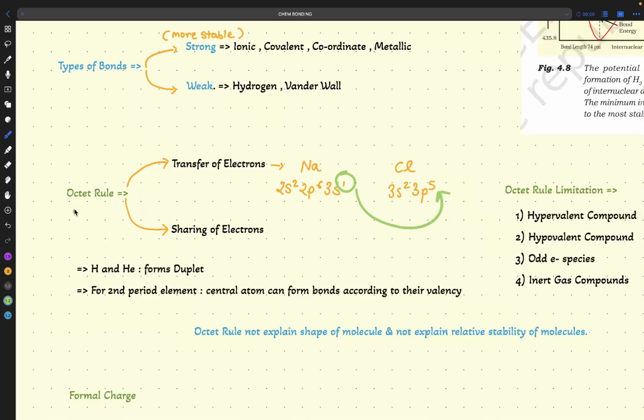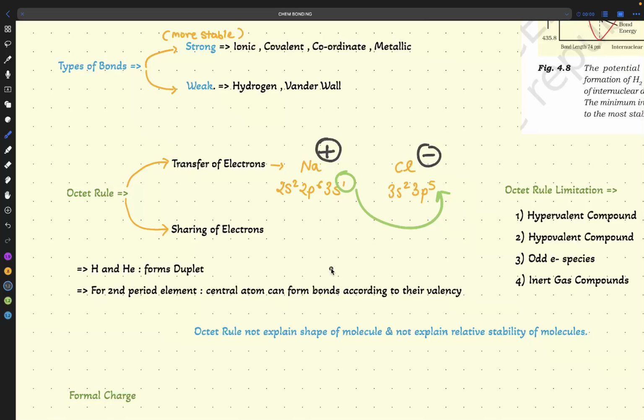It is a very basic point that if something is going from here, it is a loss for Na, because one electron is removed from here. So Na will be plus and Cl will be minus. This is very important: Na plus and Cl minus.